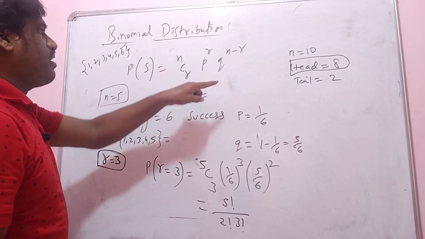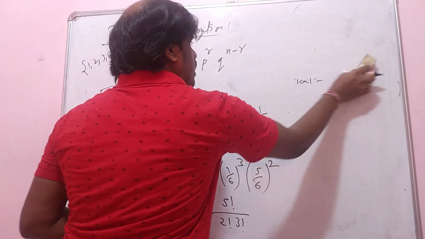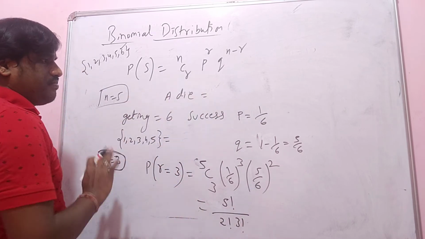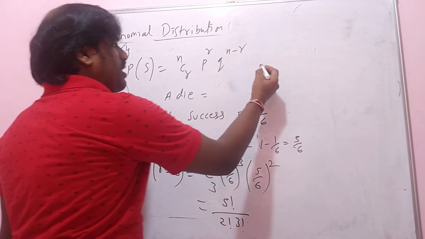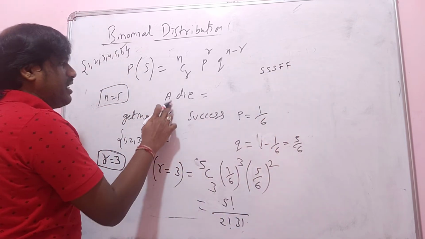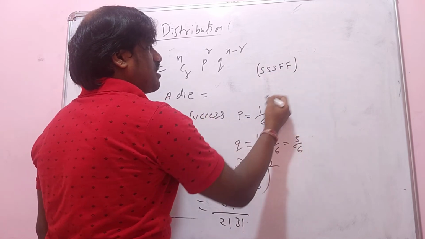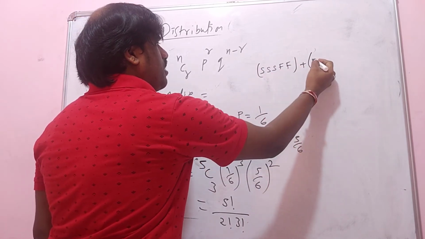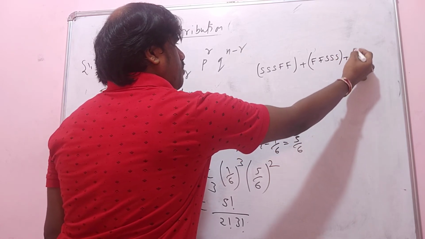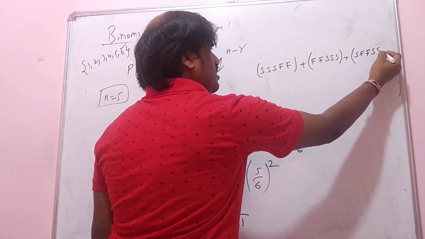Why you got this formula like this? Simply, the simplest way I can tell you is, see here, you are throwing a die. Okay, so I may get success, failure, because I am throwing 5 times. So I may get success, failure. I may get a failure, success. I may get a success, failure, success.